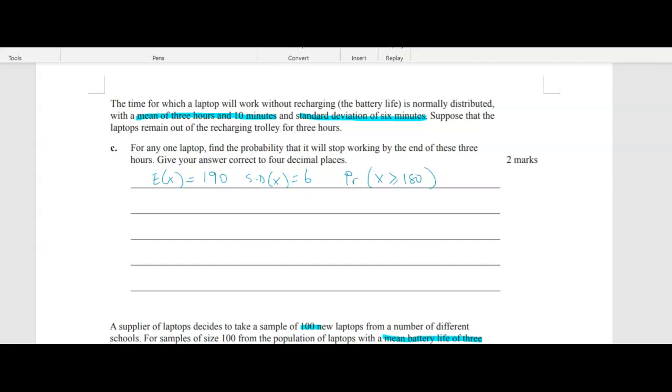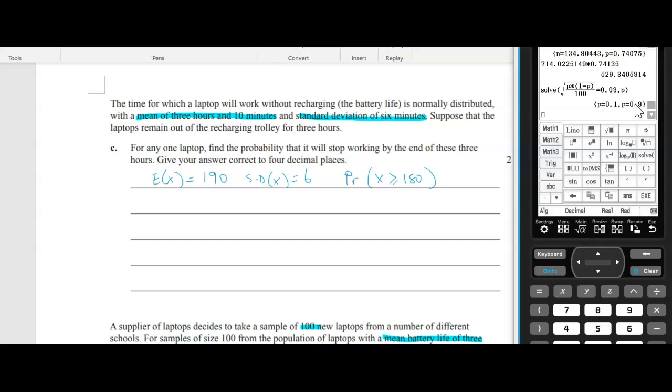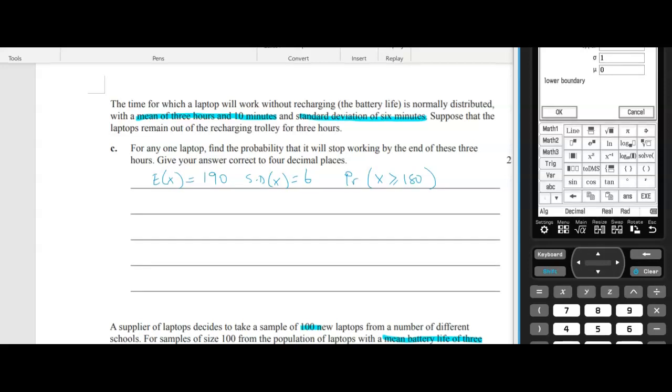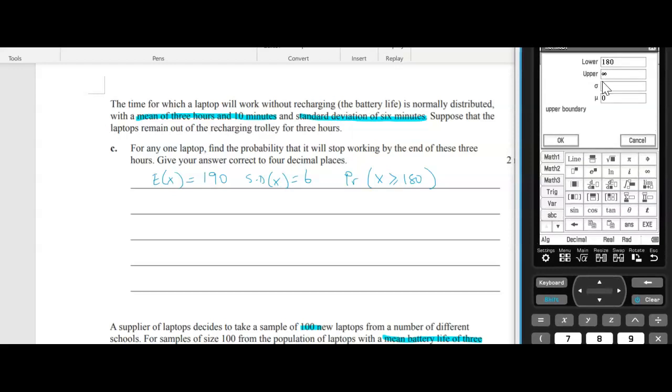All right, so on our calculator, we're doing normal CDF because we're going greater than 180. So our lower limit is 180. Our upper limit is infinity. My standard deviation is 6 and the mean is 190.